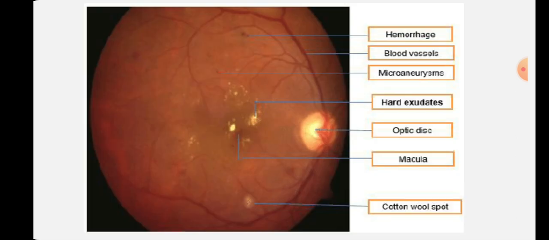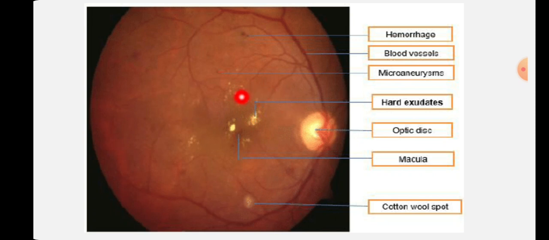Okay, so here there is a overview of every finding. Here you can see hemorrhages, blood vessel, microaneurysm, hard exudate, optic disc, macula. Here you can see deposition of hard exudate and cotton wool spots. So how will you differentiate hard exudate from cotton wool spots? First of all, in this picture, hard exudates are in a bunch. There are lots of hard exudates, but cotton wool spots are always isolated. Okay, so that is one differentiation.